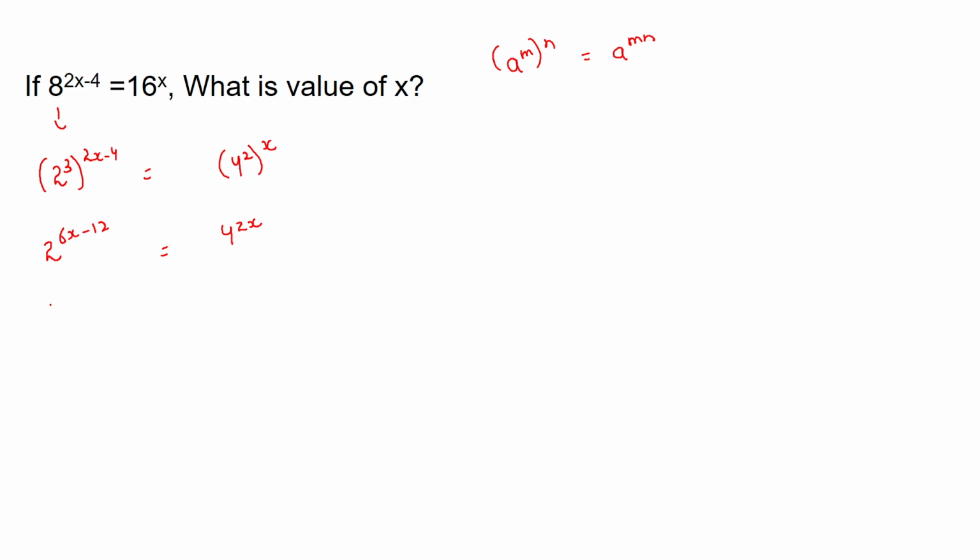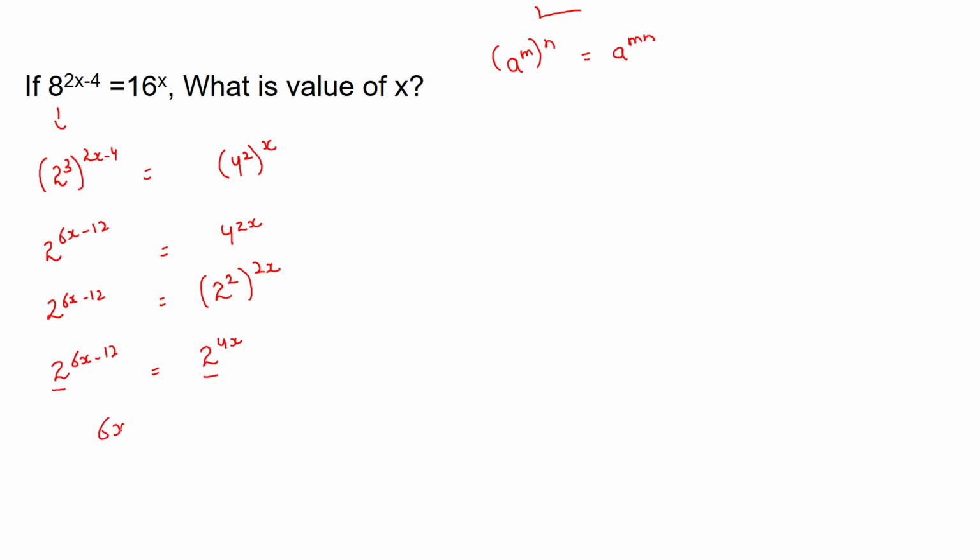But again the bases are not the same, so we need to simplify further. If you look here, we have 4 over here, which is basically equal to 2 square. So I can write this as 2 square into 2x. And again I'm going to write this as it is, and 2 square, I'm going to again multiply this with this using this law. So we have 2 power 4x. Now, if you see the bases are the same, we can equate the power.